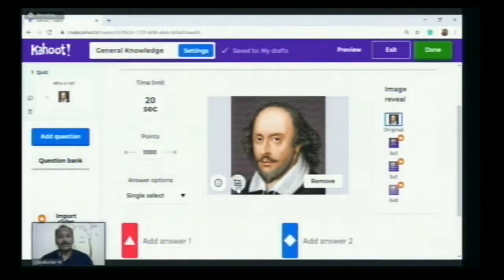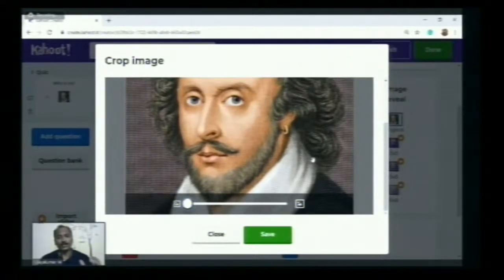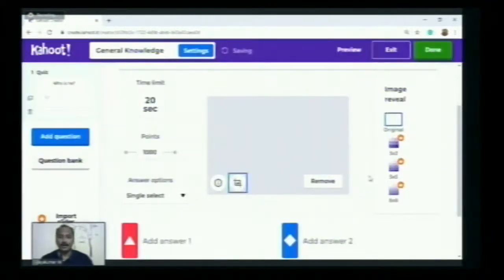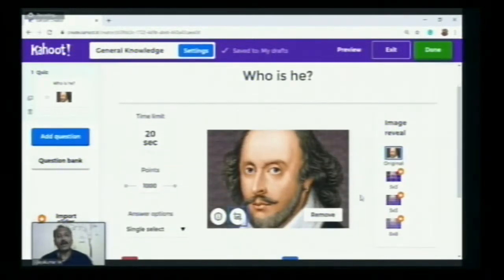And so the image will be there. There is an option of cropping that image also. If the image is too big in size, we can just crop it by clicking that crop. So you can crop the image up to which portion you need. If you just click the button, automatically that image will be saved in this format. So our question is over. And in the second step, we have added an image that is related to the question.